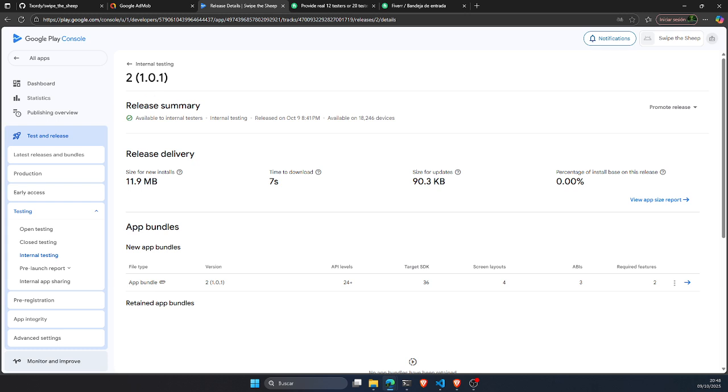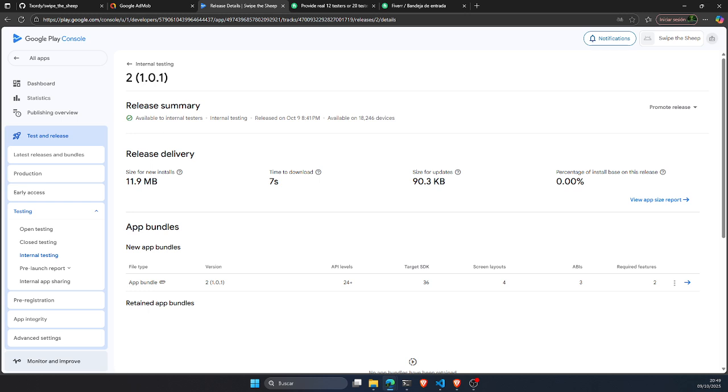I had to do a second version, not only the first, because I realized that I didn't put the testing values for the ads for AdMob. So I was using an actual application, and since I'm going to be using it for testing purposes initially, I don't want to break any policy or something so that it bans me for the future. So I just had to create the second version using the proper testing values for the ads.